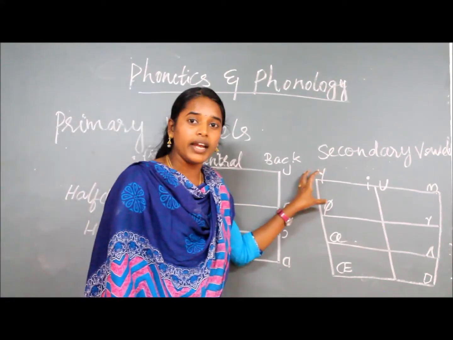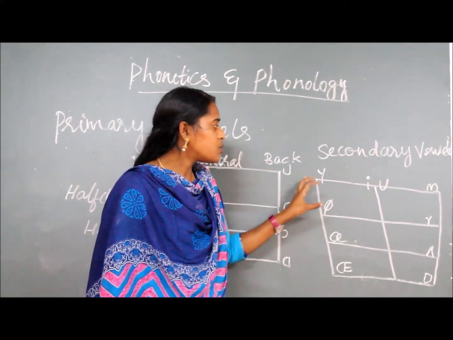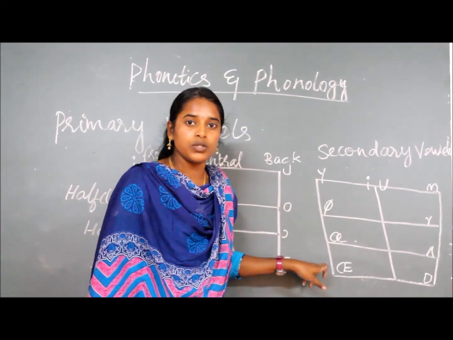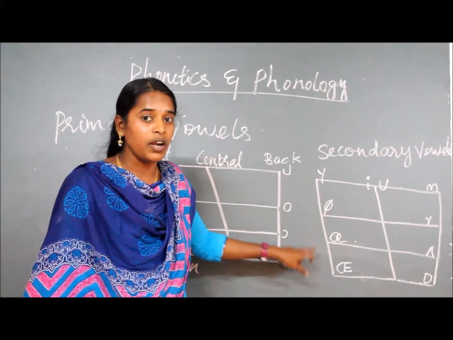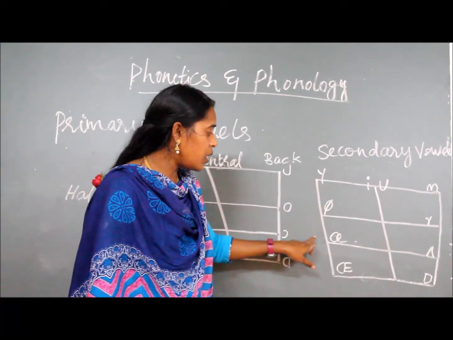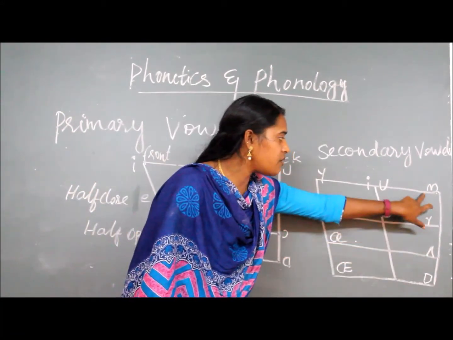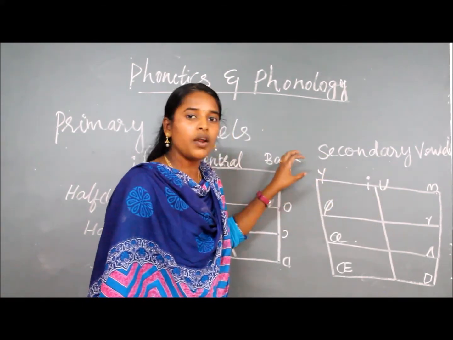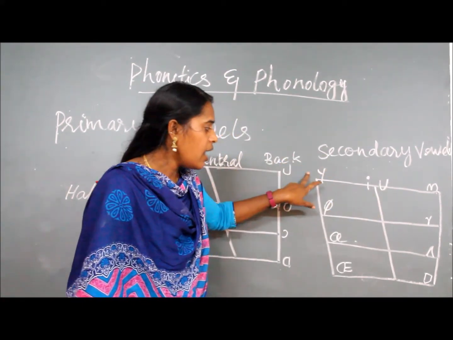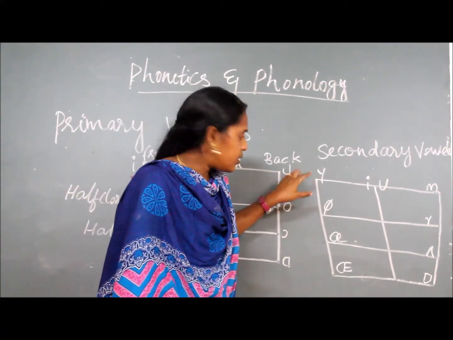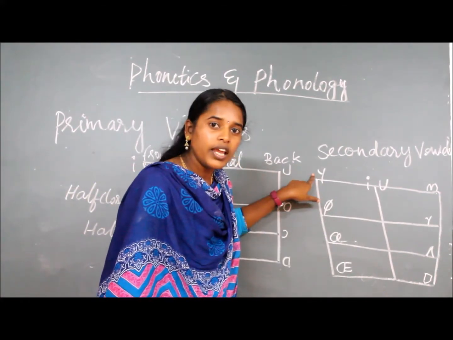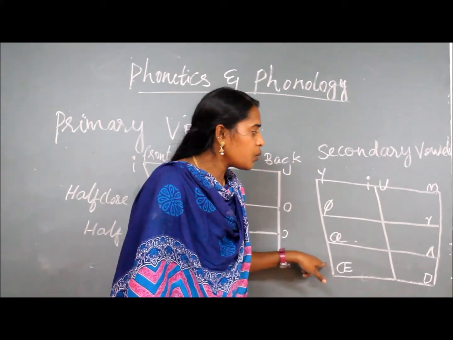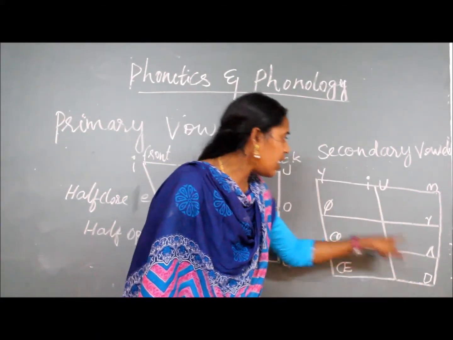And if you find the secondary vowels, if you find the first one and the next one, here you cannot say it is the first one. Actually it is 10, 11, 12, 13, 14, 15, 16, 17, 18, 19. So if you know the structure, 9, and the next one is 10, 11, 12, if you know the connection between the 9 and the 12, then you can easily identify the 13 and the 17th one.